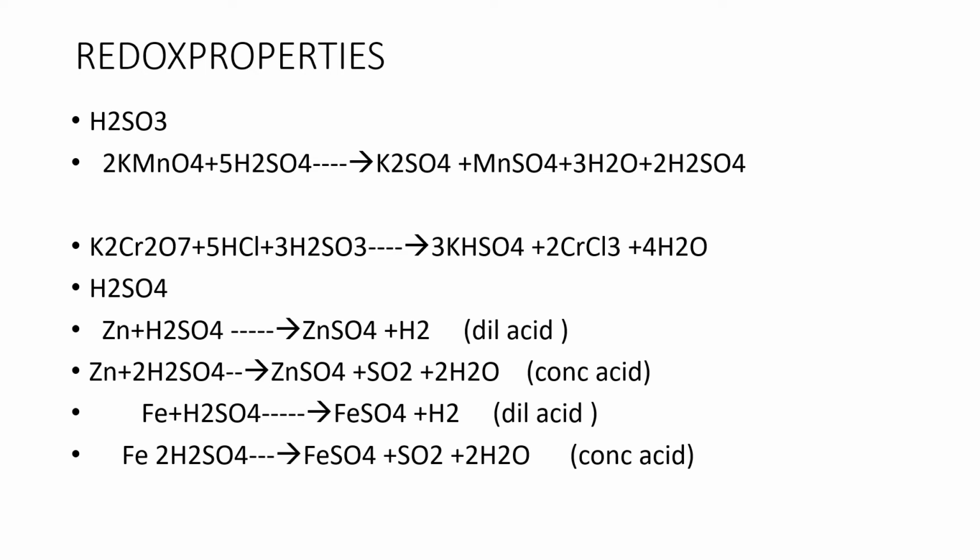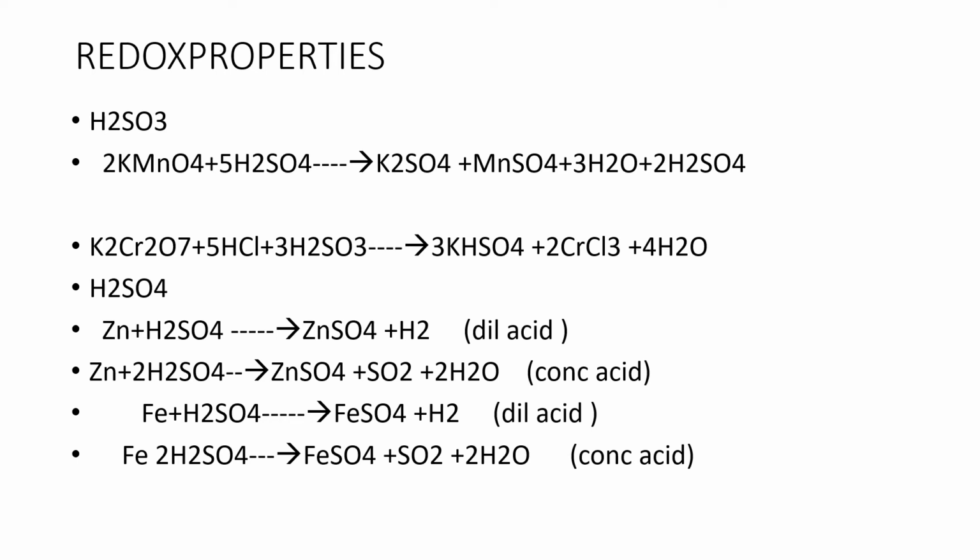In sulfate ion, it is +6. Now it has changed from +6 to +4, which means sulfur has undergone reduction, serving as an oxidizing agent, which means concentrated acids and diluted acids differ in chemical reactions.